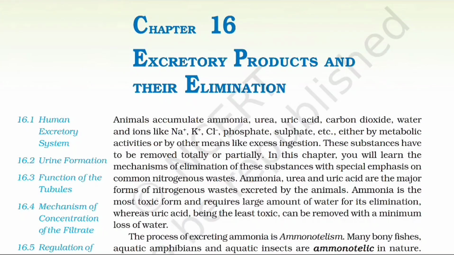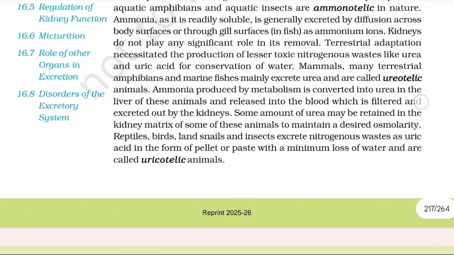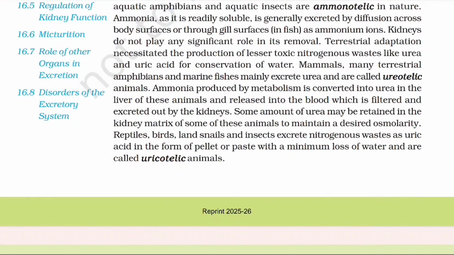The process of excreting ammonia is ammonotelism. Many bony fishes, aquatic amphibians and aquatic insects are ammonotelic in nature. Ammonia, as it is readily soluble, is generally excreted by diffusion across body surfaces or through gill surfaces in fish as ammonium ions. Kidneys do not play any significant role in its removal.